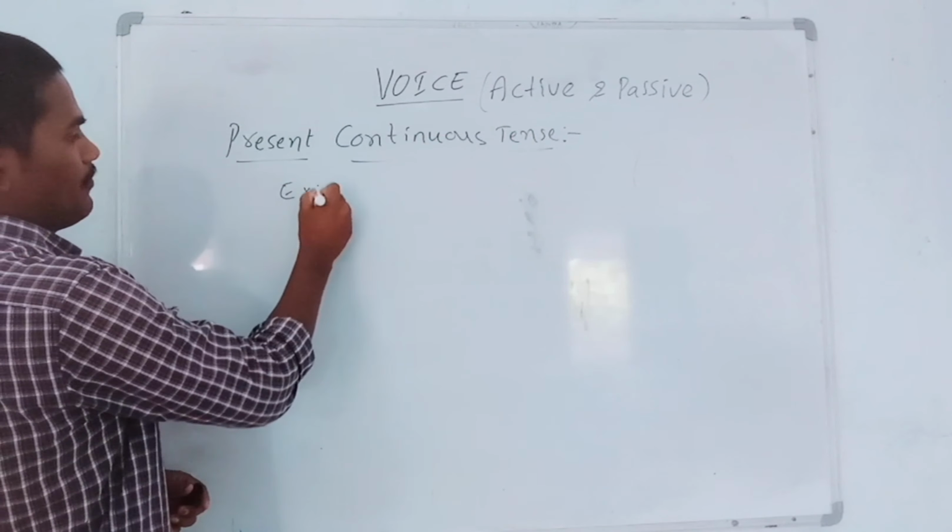Okay, students. Next, fourth example. We have listened music just now. So it is active sentence. We have listened music just now. So how can we change this into passive voice? Music is the object in the sentence. That's why we have to add that first.